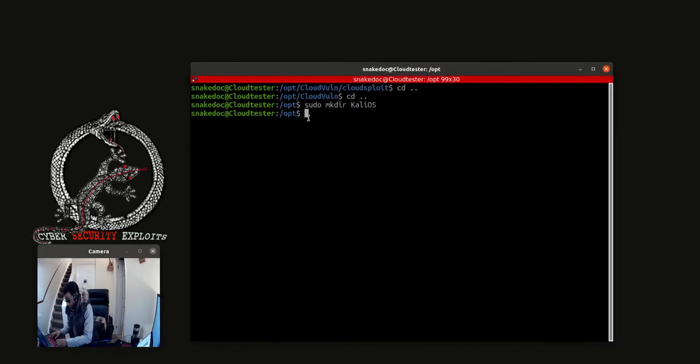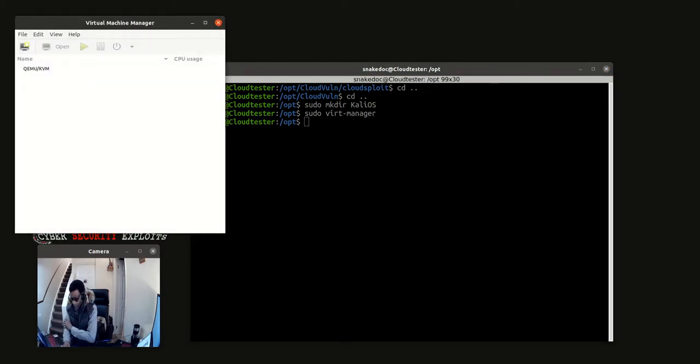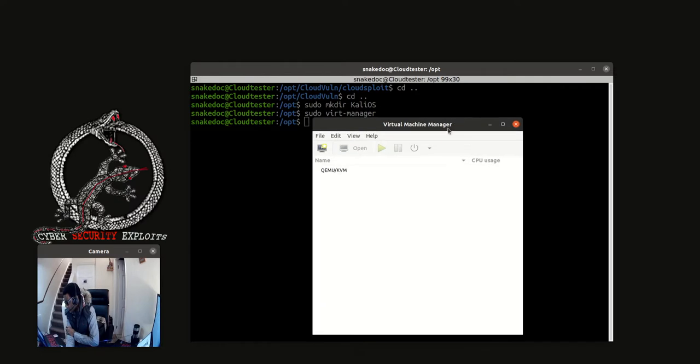So here, if we do sudo, I've installed it already. There we are. So this is the QEMU virtual machine manager which we are using.